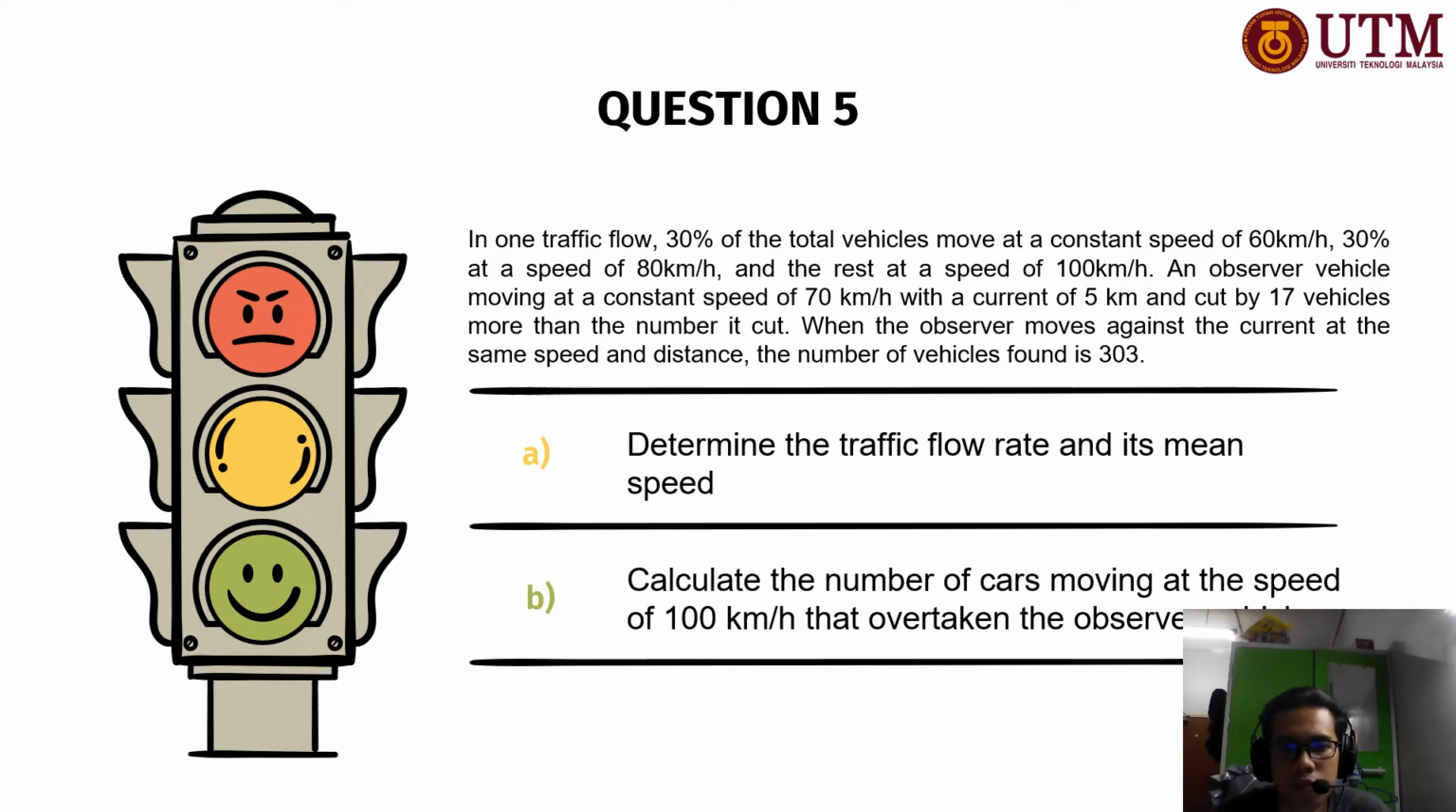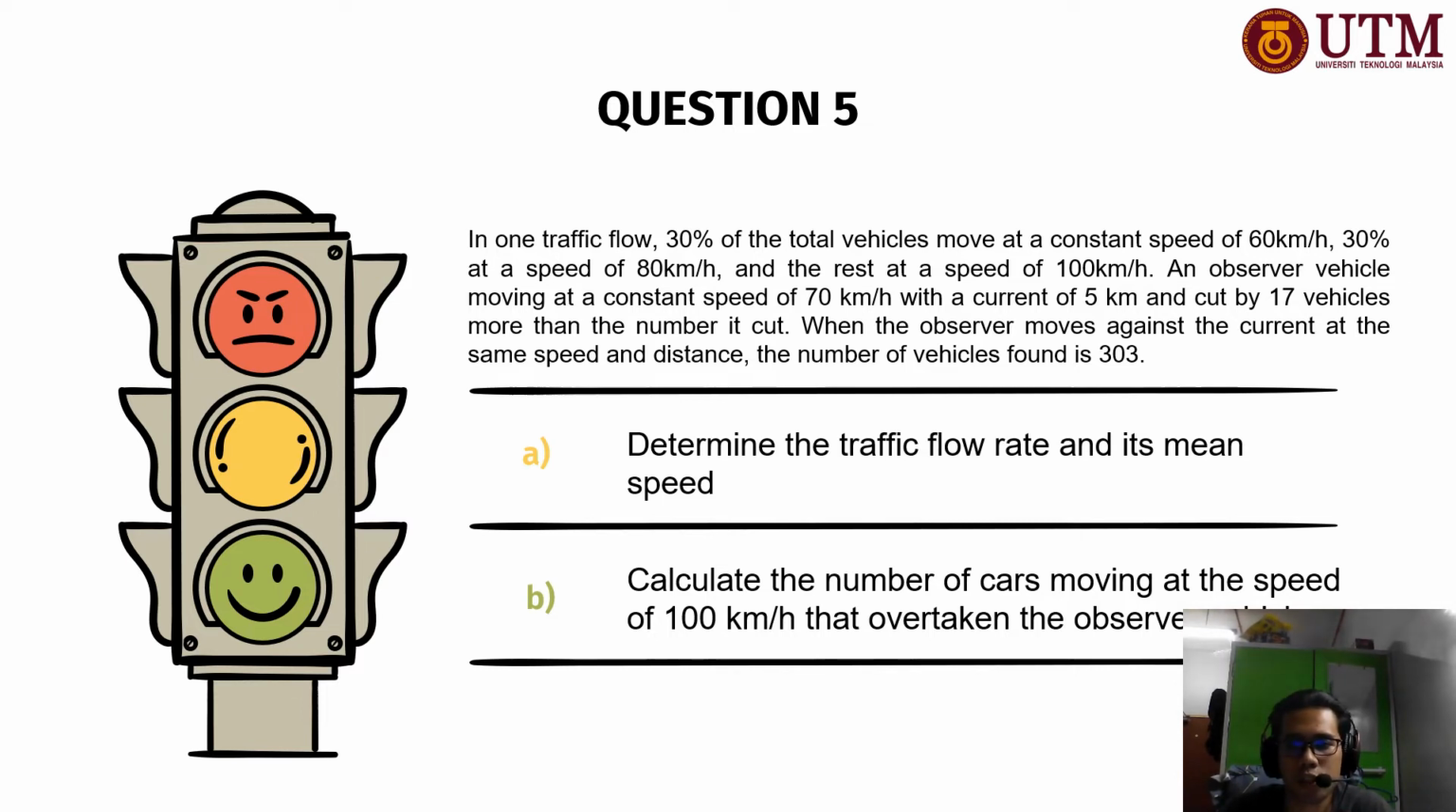An observer vehicle moving at a constant speed of 70 km per hour with a current of 5 km and cut by 17 vehicles more than the number it cut. When the observer moves against the current at the same speed and distance, the number of vehicles found is 303. So this question asks for two answers. The first is to determine the traffic flow rate and its mean speed, and the second is to calculate the number of cars moving at the speed of 100 km per hour that overtook the observer vehicle.